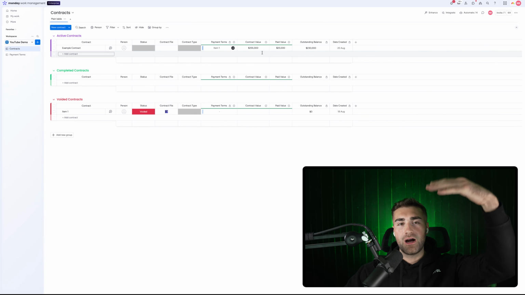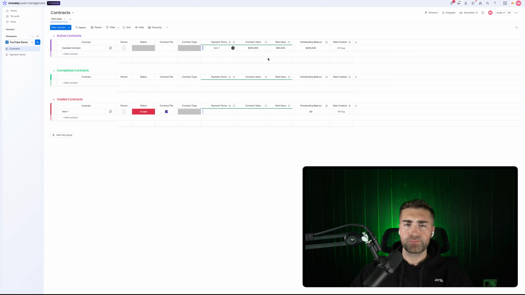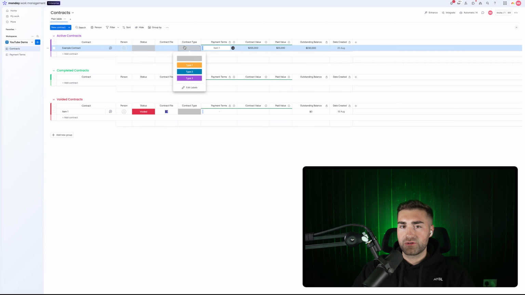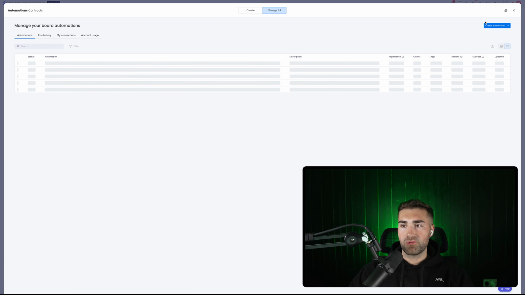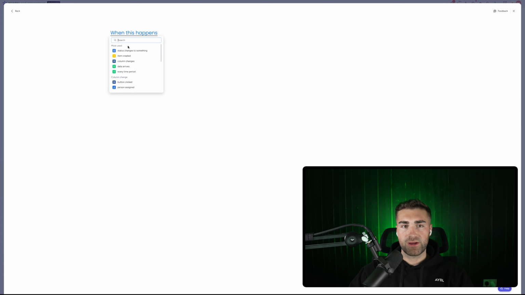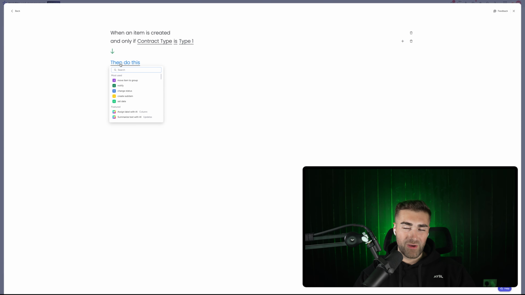Obviously, that would then link up to our project as well. What we can do is automatically create payment terms dependent on something like the contract type. So what we could do is say automate, top right hand corner, and say when an item is created, and only if the status is equal to, and the contract type is equal to type 1, then we know that type 1 always has 2 payment terms associated with it.